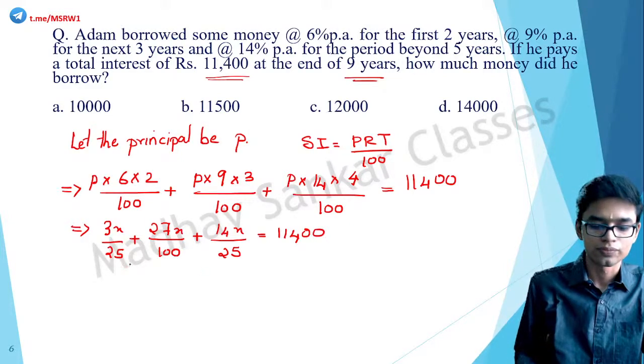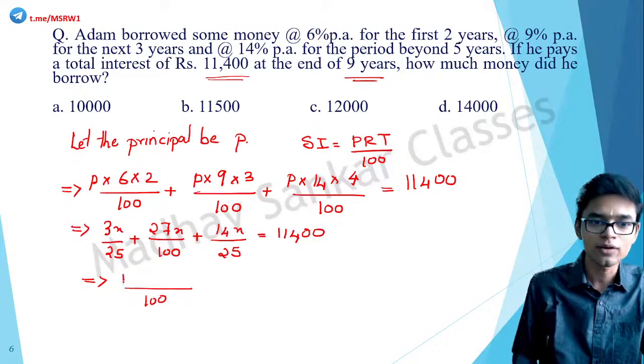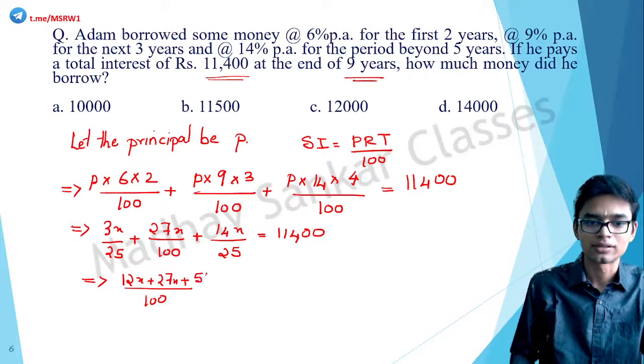Okay, so this implies the LCM is 100. 100 divided by 25 is 4. 4 into 3, 12, plus 27x, plus 56x is equal to 11400.